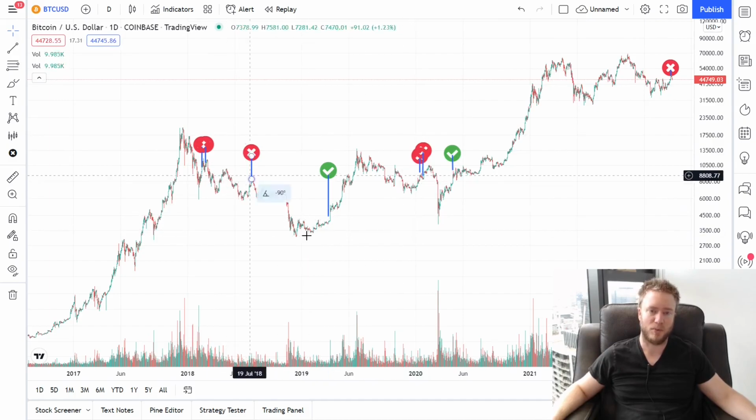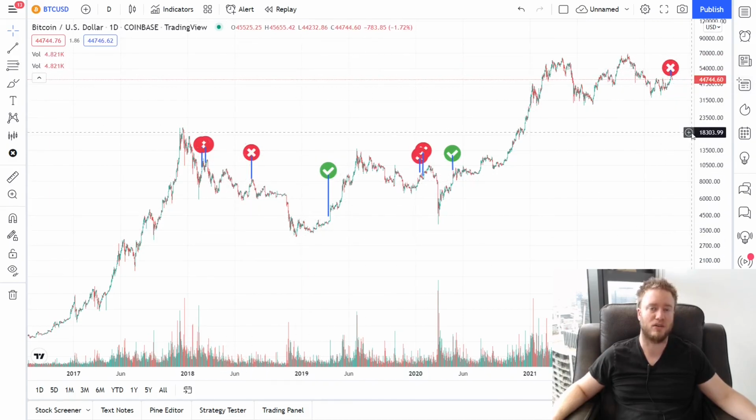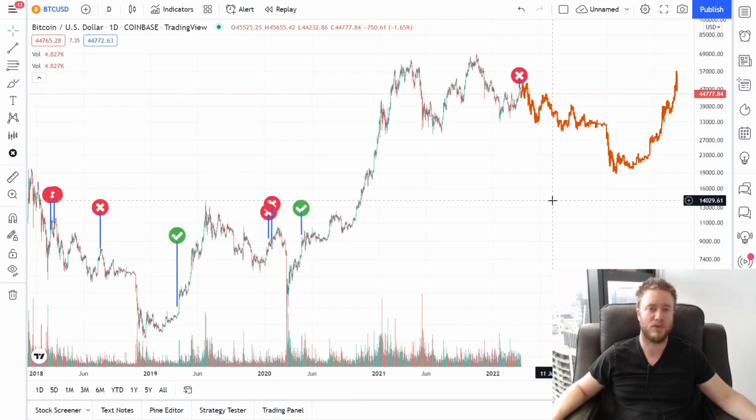So again, we can copy the price action from these periods and overlay it onto the current price to get a longer term prediction. So this is what the first example looks like. This is taking the price action from this first failed launch signal here.